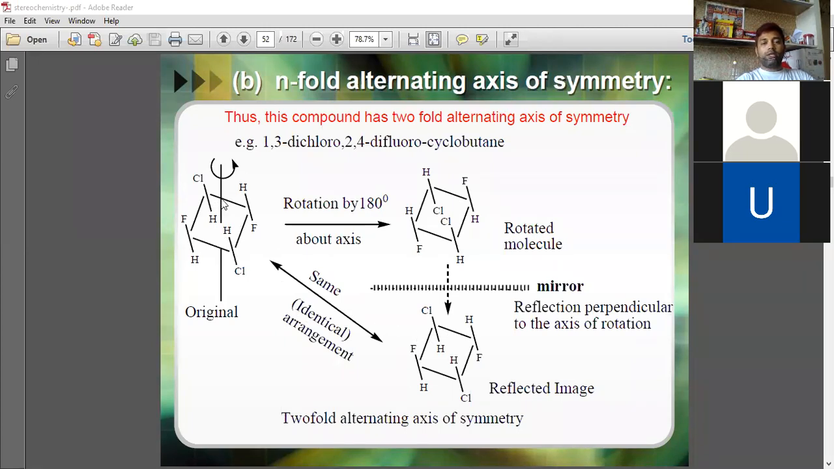So this molecule is known to have an n-fold alternating axis of symmetry. Actually, it has a two-fold alternating axis of symmetry. Understood? Two-fold alternating axis of symmetry.